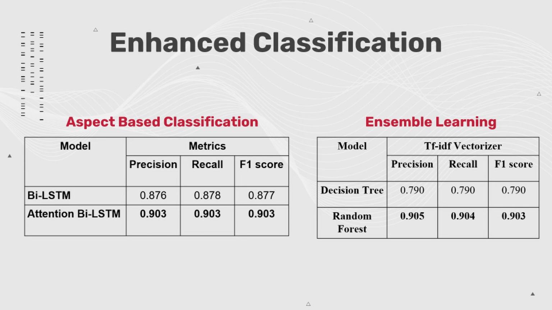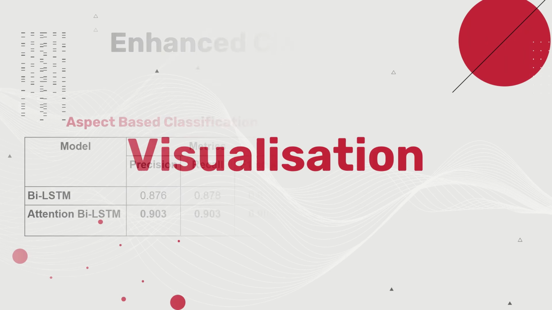Secondly, we implemented ensemble learning using a random forest classifier. A random forest is a meta-estimator. It fits a number of decision tree classifiers on various subsamples of the dataset and uses averaging to improve the predictive accuracy and control overfitting.